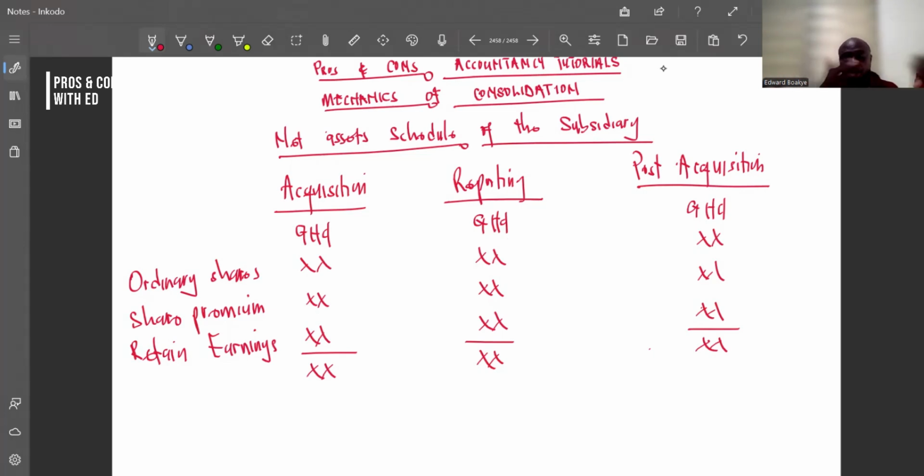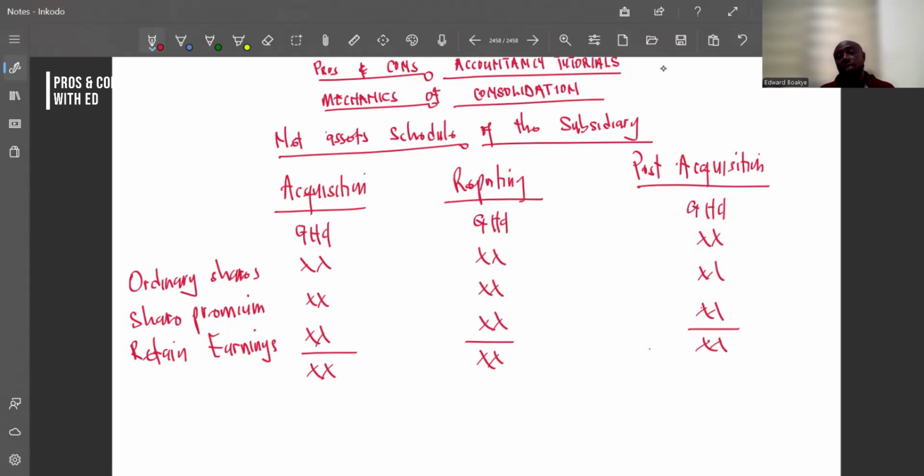But your retained earning may change at the end of the year because retained earnings is a result of combination of all profits from several different years coming together to make retained earning. So this year's own will be added to what we had at acquisition to give us the post acquisition. So surely acquisition figures may be different from post acquisition figures, but your ordinary shares and share premium may remain the same because we've not issued.